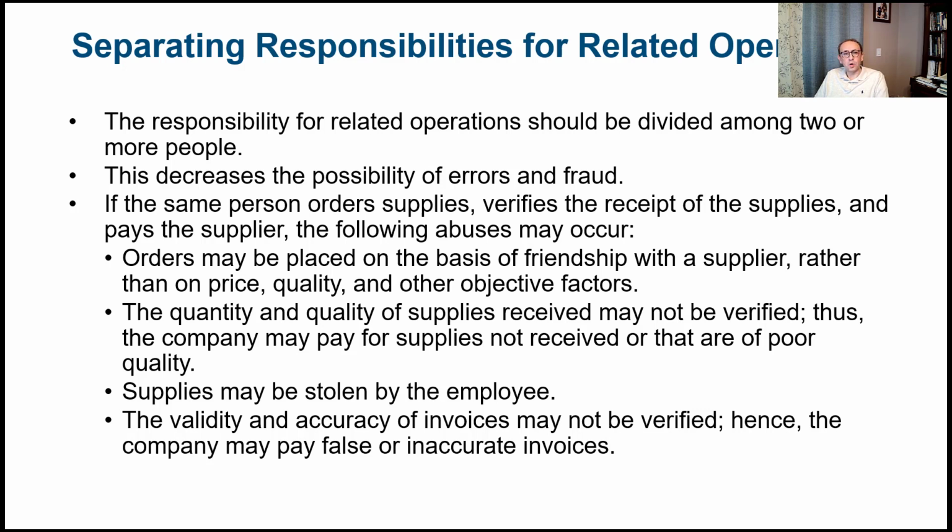The quantity and the quality of supplies received may not be verified. Therefore, the company may pay for supplies not received or that are of poor quality. So, because there's no one who's verifying what we're receiving compared to what we ordered. Supplies may be stolen by the employees. And of course, the validity and accuracy of invoices may not be verified. Therefore, the company may pay false or inaccurate invoices.